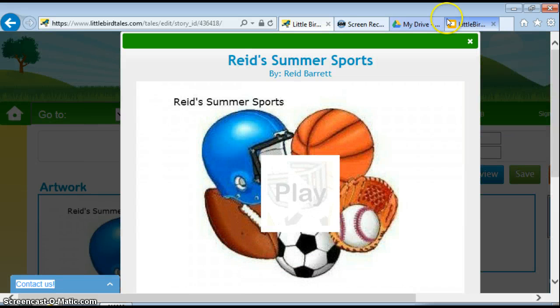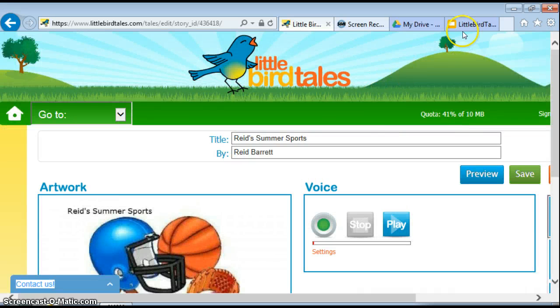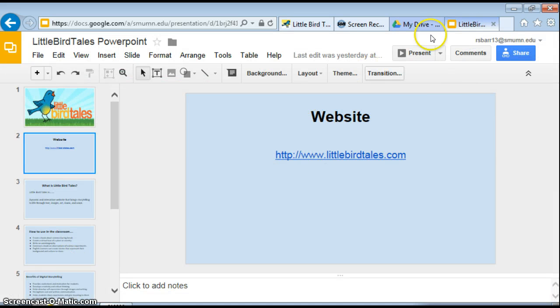And there's just one little example of what you can do with Little Bird Tales. And just kind of getting back to how you can use it, the options are endless. And here, just kind of go through some highlights and some benefits of using Little Bird Tales.